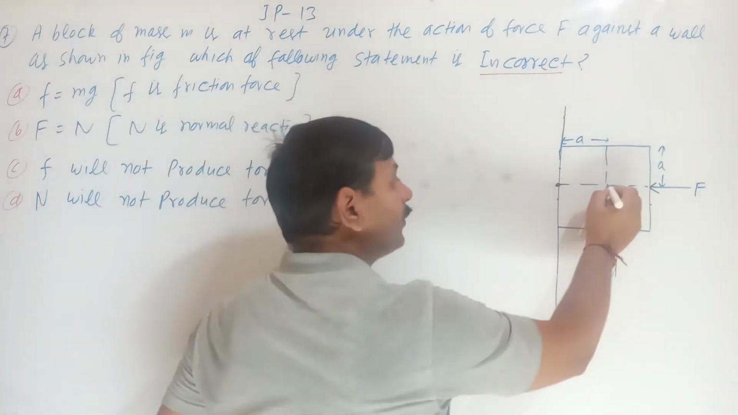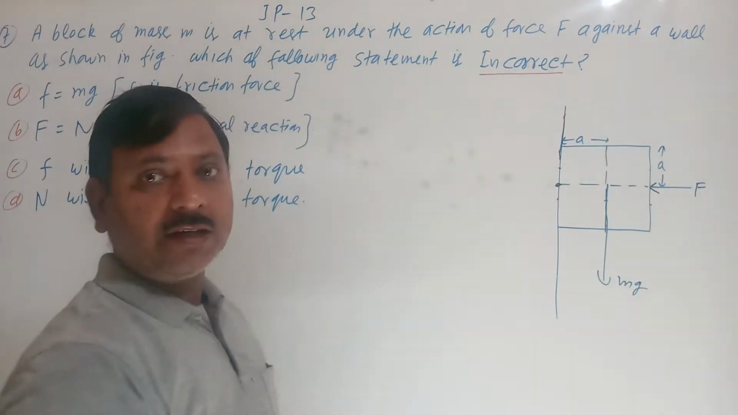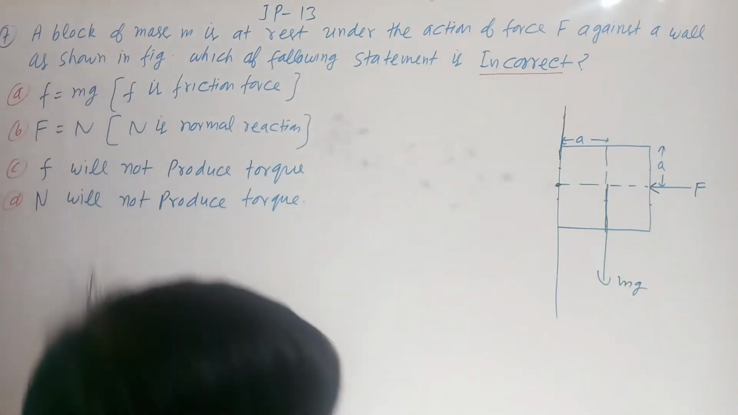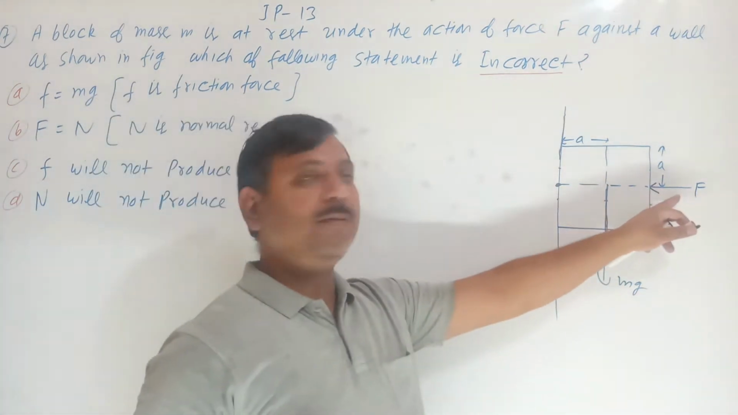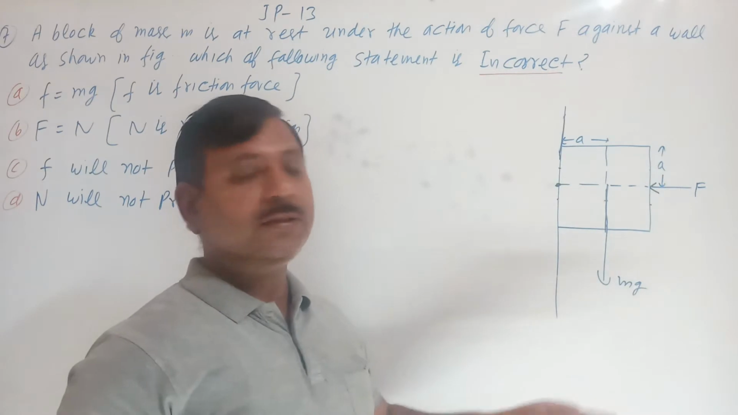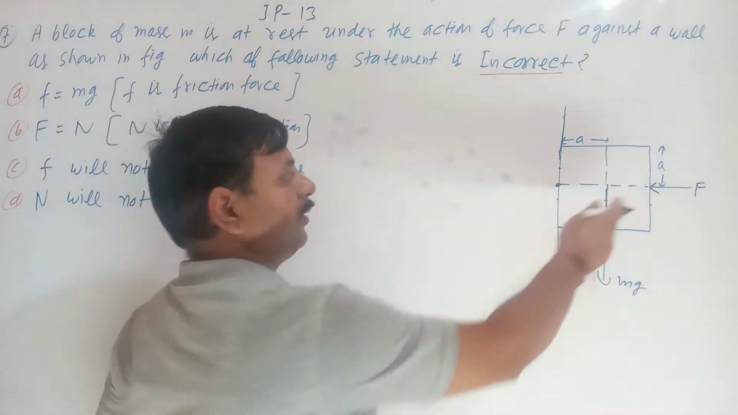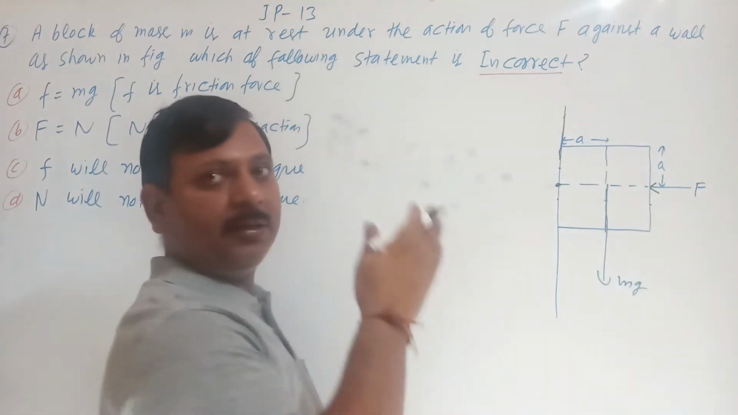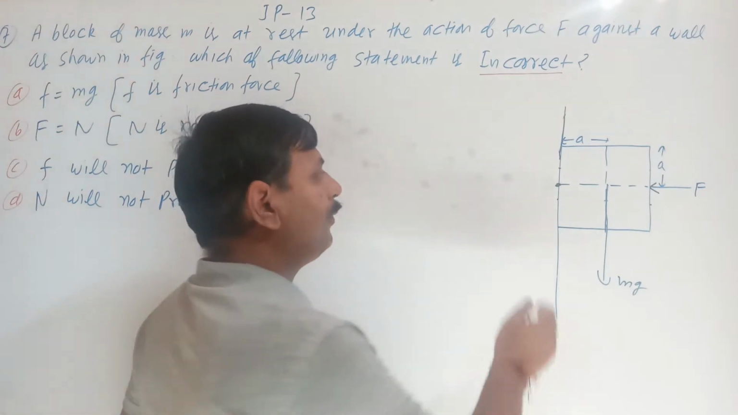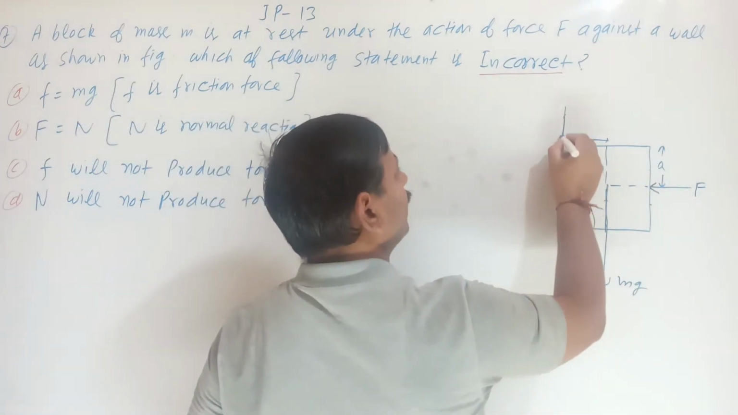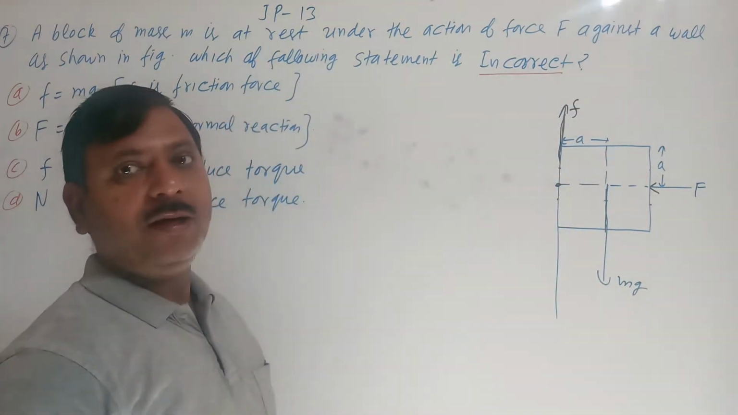We know the weight of the block acts downward. First thing, this will be balanced only by the normal force. So the downward force will be balanced by an upward force only. The normal force has no component along the vertical, so only the friction force can balance it. Friction force will act here and its direction will be upward.